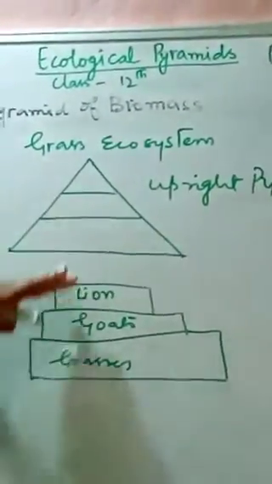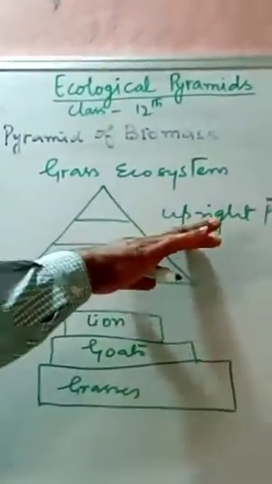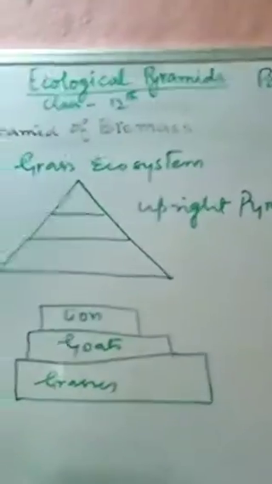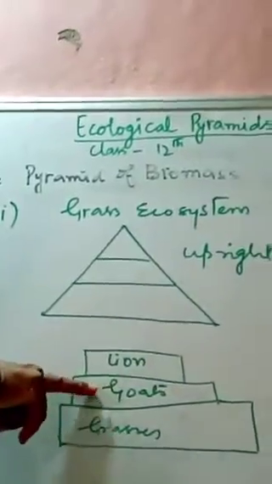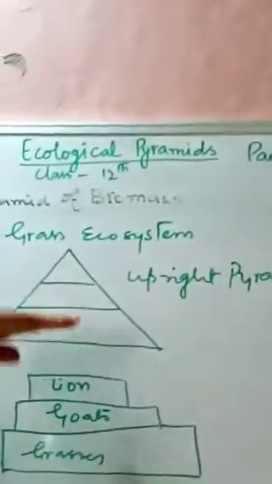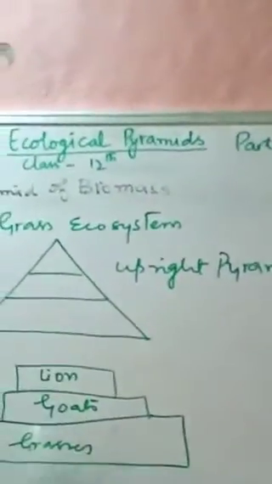So we can say there's a gradual decrease in the case of the upright, while in the case of the inverted, there is a gradual increase in that scale.